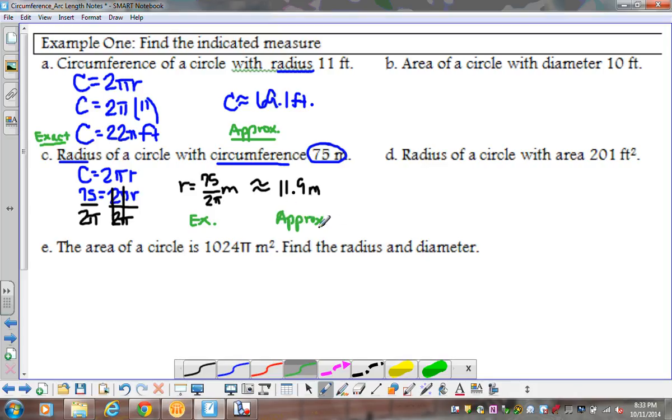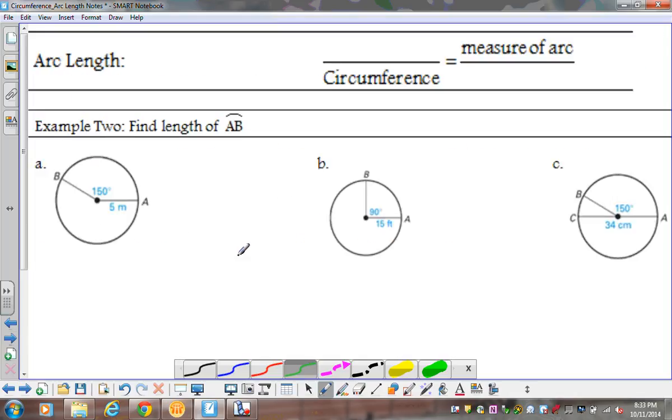All right, and so that's just using my circumference equation. Now we're going to take the circumference, which again is the distance around my circle, that perimeter, and now we're going to start looking at arc length. All right, so let's go to the next slide, the next example here. We're going to look at arc length.